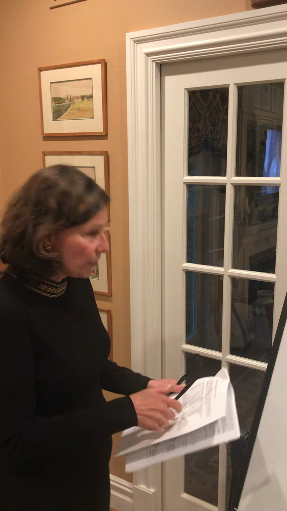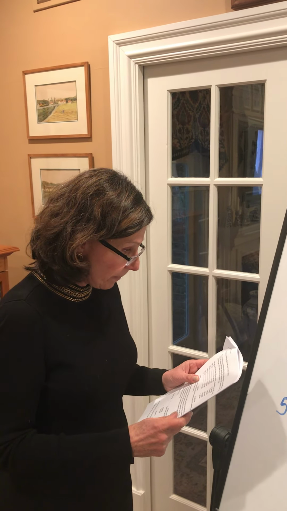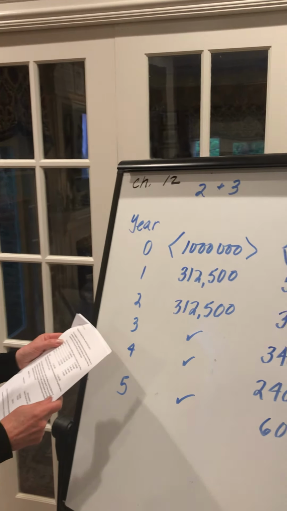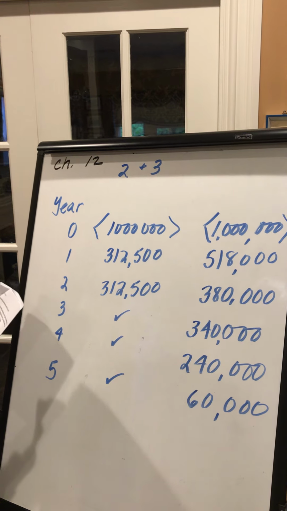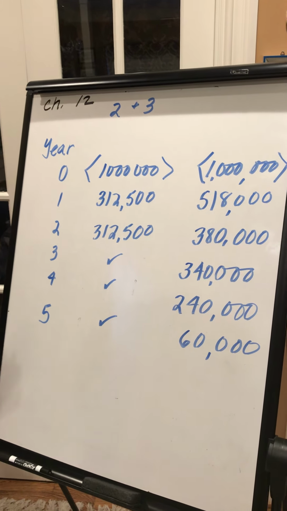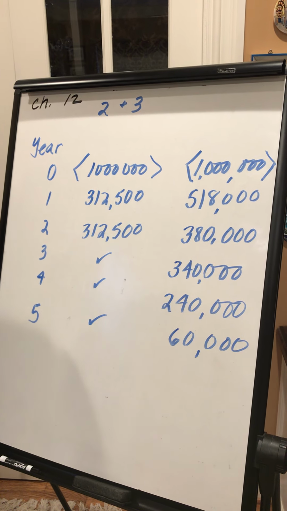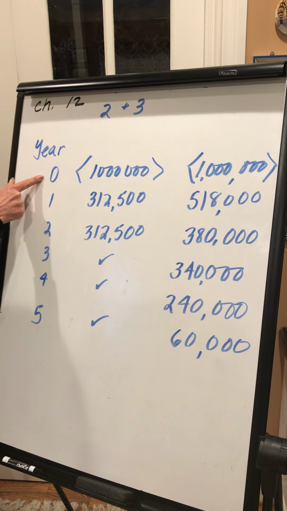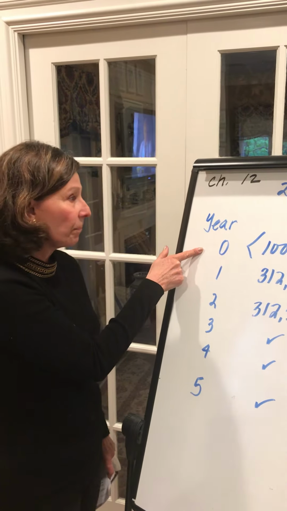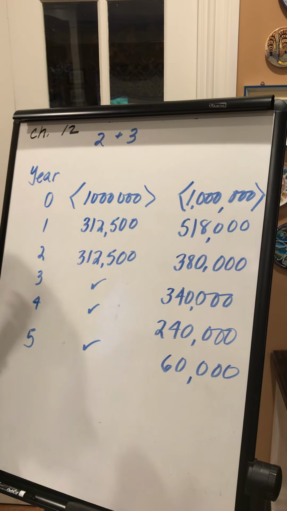So we have two different projects. And again, this is problem number 1. This is Play More Products. And they are considering two different products. They have different patterns of predicted cash inflows. So by the way, what you're seeing here is a typical business application. So year 0 is always the year in which the investment is made. So you see that in both situations they cost $1 million.